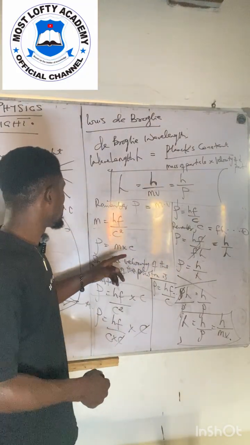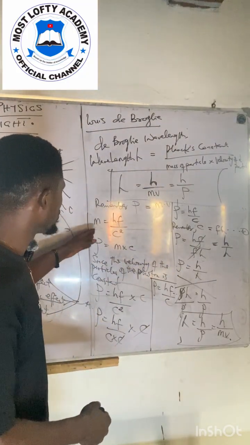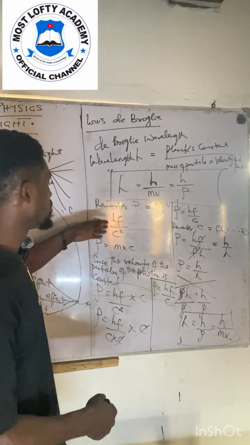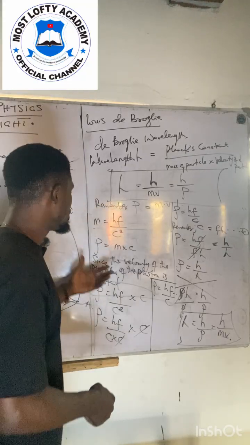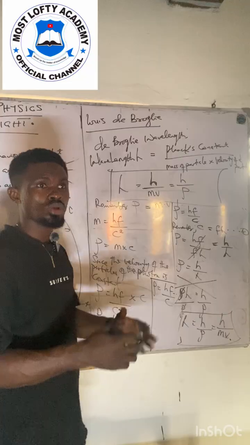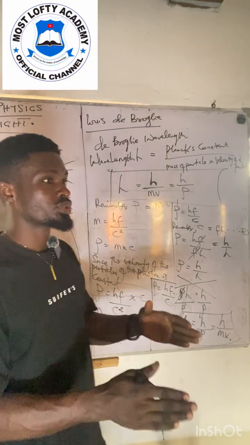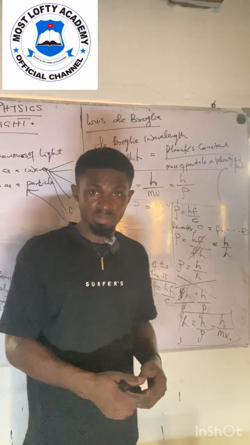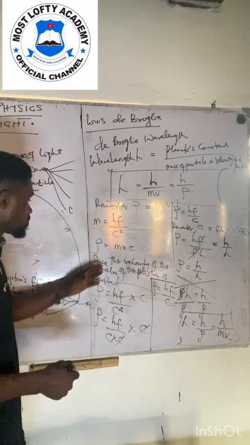Now we have Planck's quantum theory, where he said that energy is directly proportional to frequency. That is E is equal to hf.